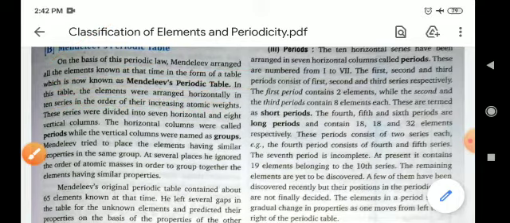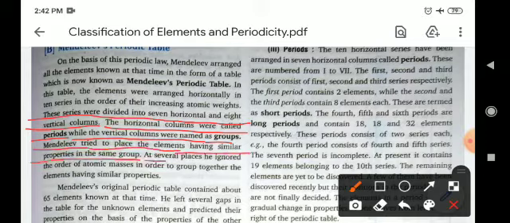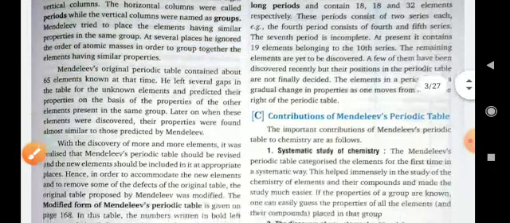These series were divided into 7 horizontal and 8 vertical columns. The horizontal columns were called periods, while the vertical columns were named groups. Mendeleev tried to place the elements having similar properties in the same group. At several places, he ignored the order of atomic masses in order to group together the elements having similar properties.